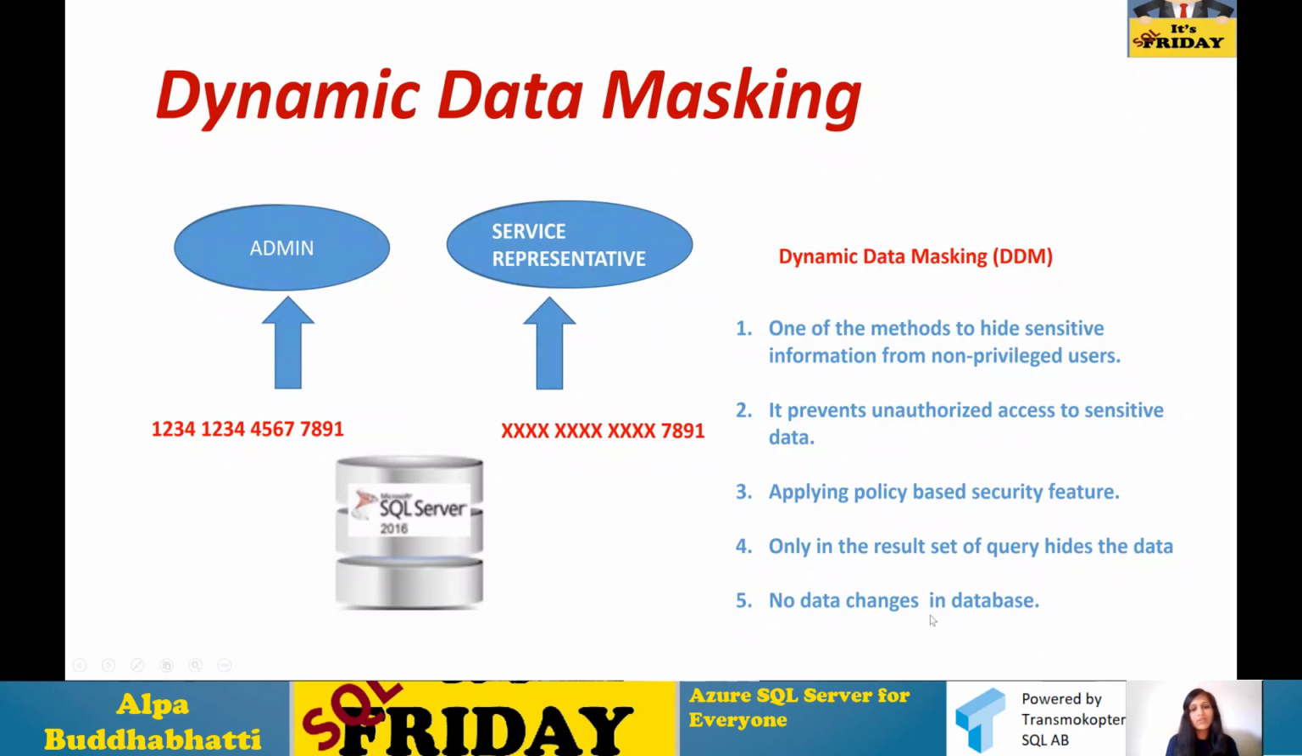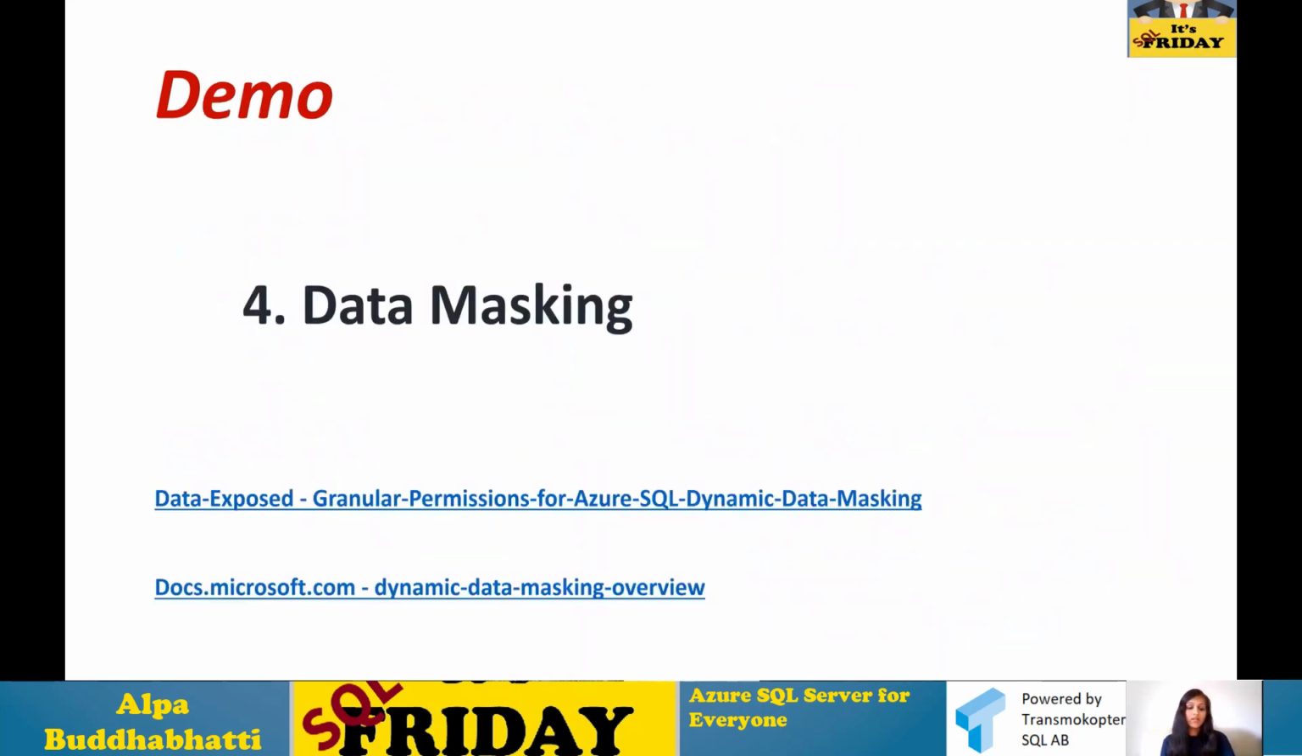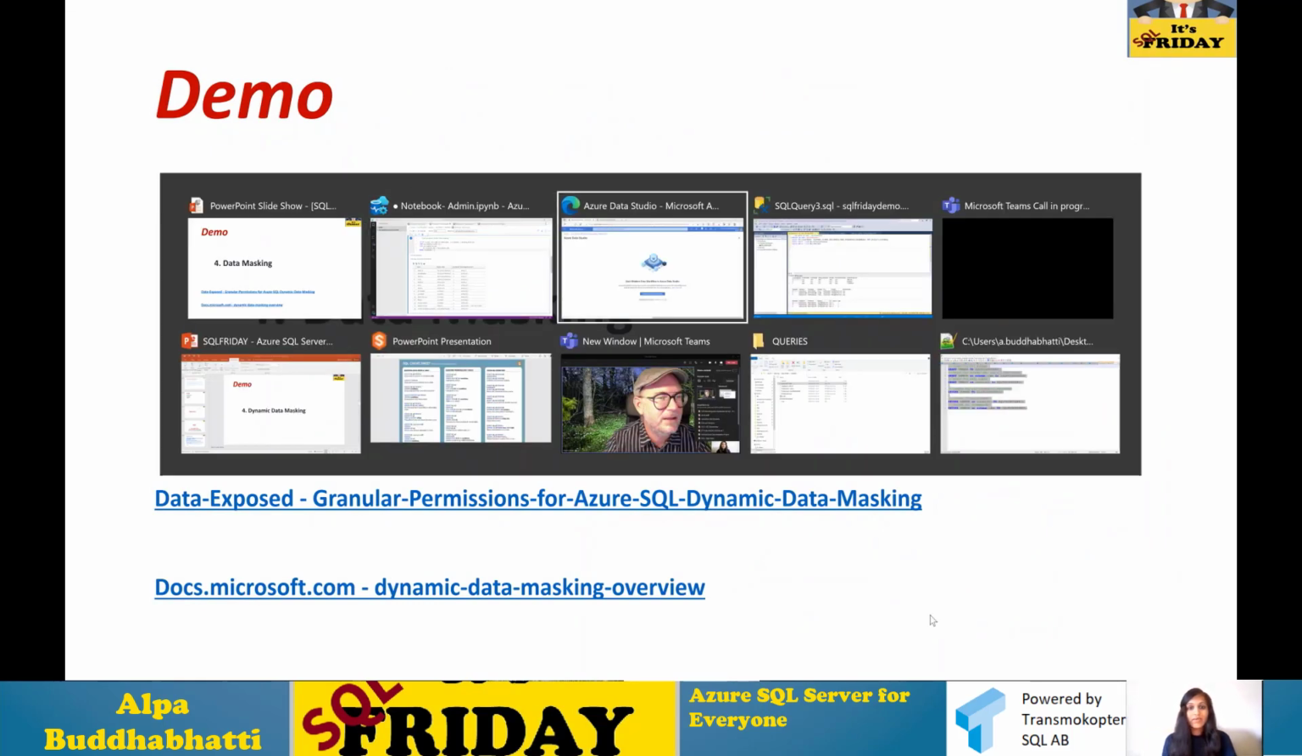So the database table will store the original information. And this is very good because it improves performance, meaning it doesn't harm performance like other masking techniques do. So this is dynamic data masking, which protects sensitive information from non-privileged users. So let's go to a demo for dynamic data masking.